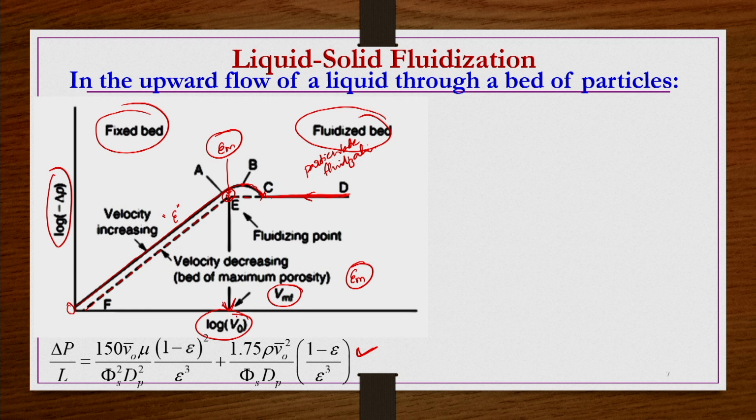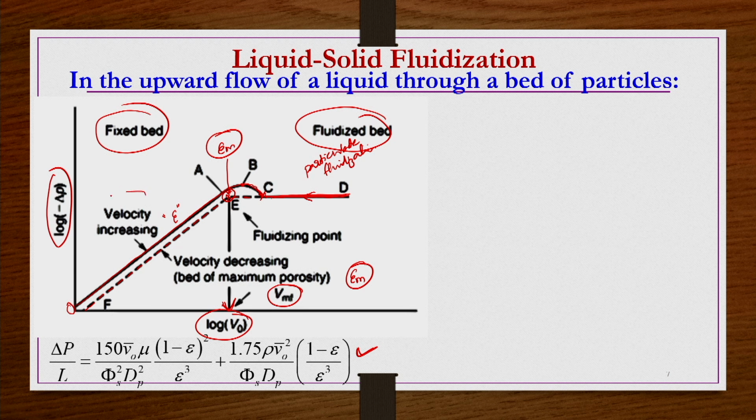So, below this minimum fluidization velocity, the bed behaves as a fixed bed or packed bed, and beyond this minimum fluidization velocity, fluidization will take place and the bed behaves as a fluidized bed, right. Now, initially you increase the velocity, then you decrease it. While increasing the velocity, you found the 0, A, B, C, D curve for pressure drop versus flow rate, but when you decrease the velocity, you found the curve D, C, E, F. They are not matching, only the C, D line is the same while decreasing or increasing the velocity.